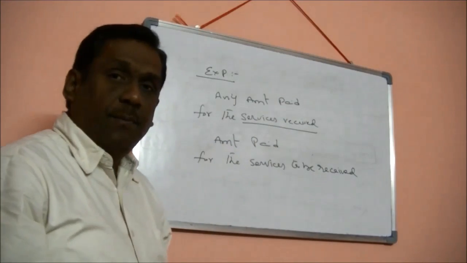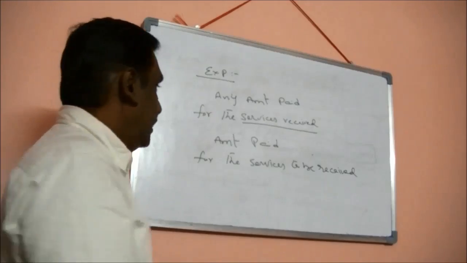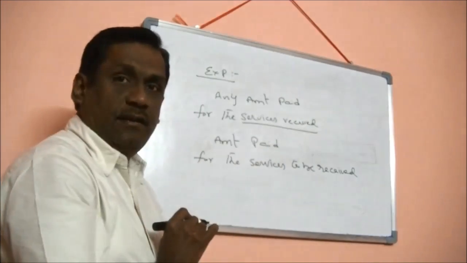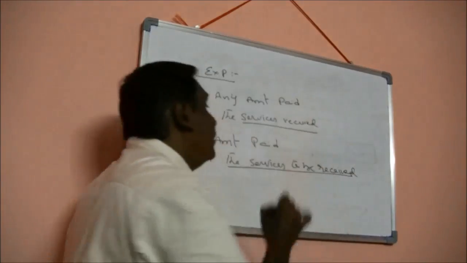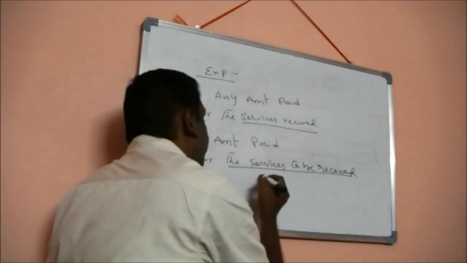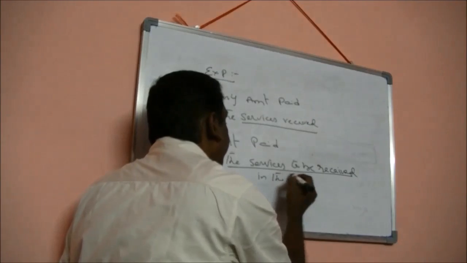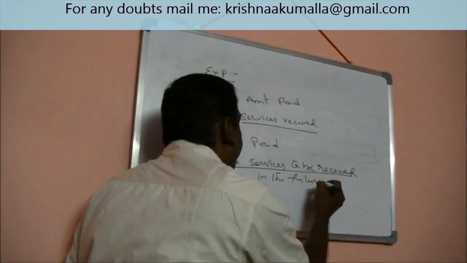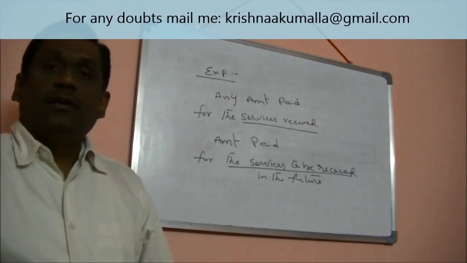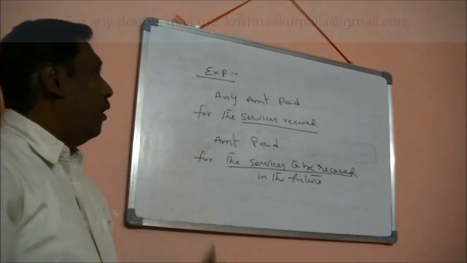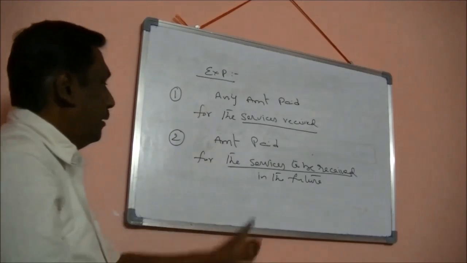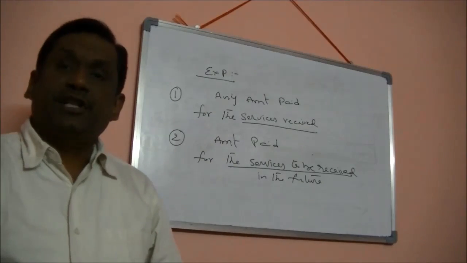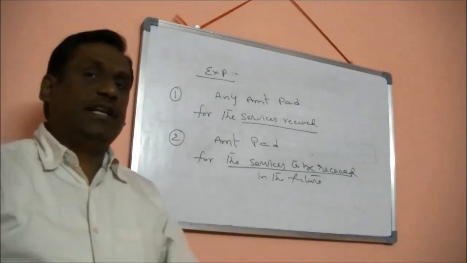Whereas prepaid expenses says amount paid for what? For the services to be received in the future. So, this is called prepaid expenditure. Let us take an example.